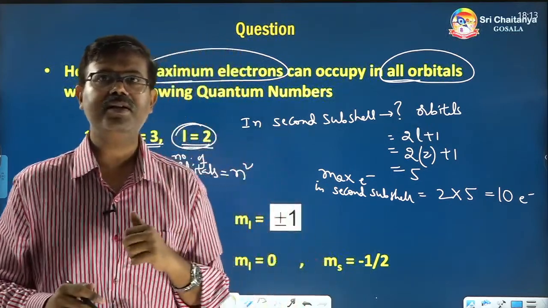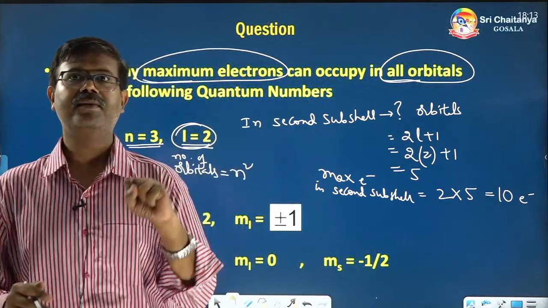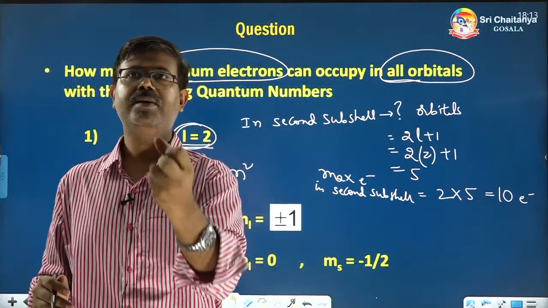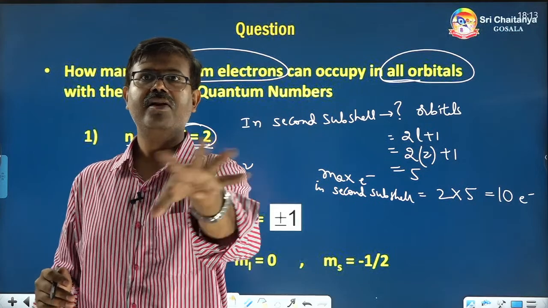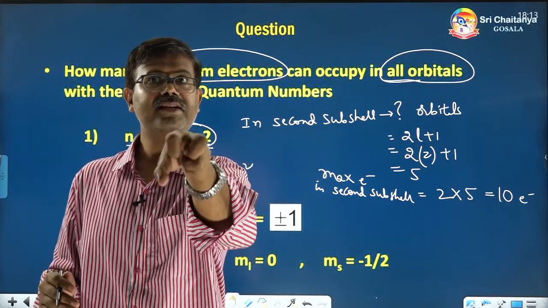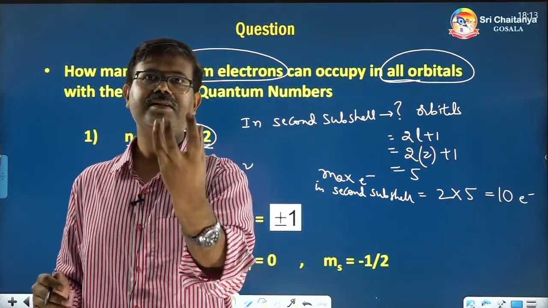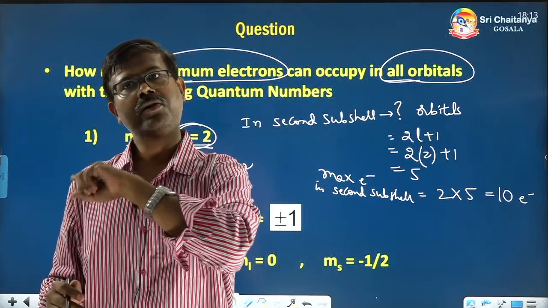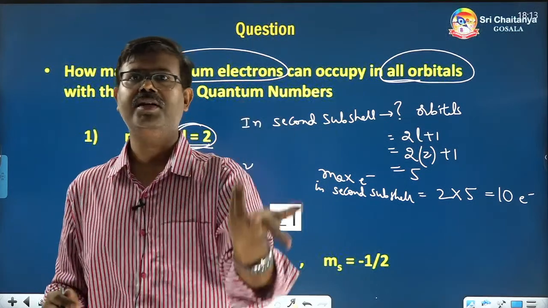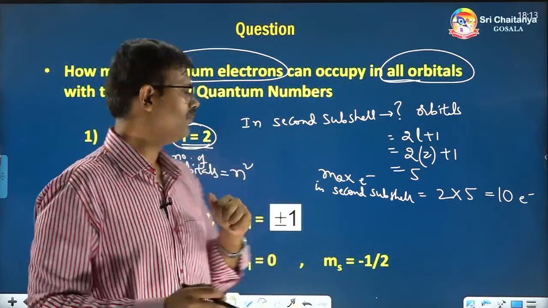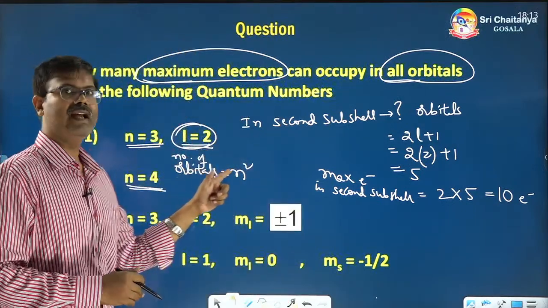In the second question, they have given only the city. If I ask how many houses are present in Hyderabad, this time they are not mentioning the street in that city. So when they just say how many houses are present in Hyderabad, this time you have to count all houses in all streets. So that is the formula for it, n square.